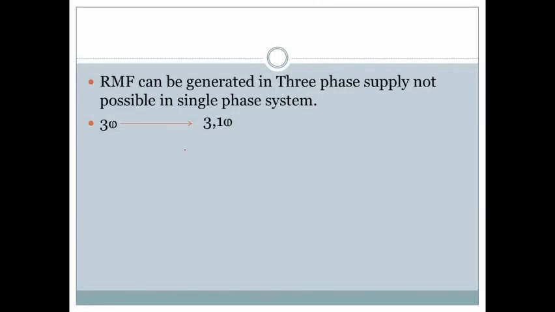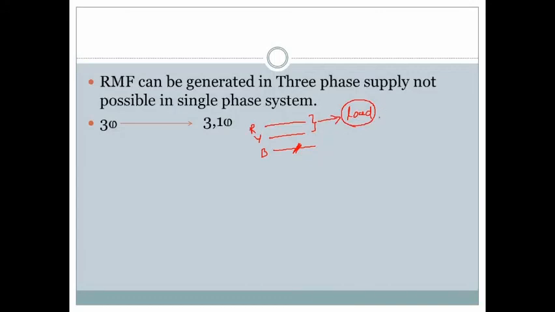Because if I consider three phases R, Y, B, and any one of the phases is faulty or in inoperable condition or blown out, the remaining two phases will give the supply to the load to avoid a blackout condition, meaning a switch off condition.